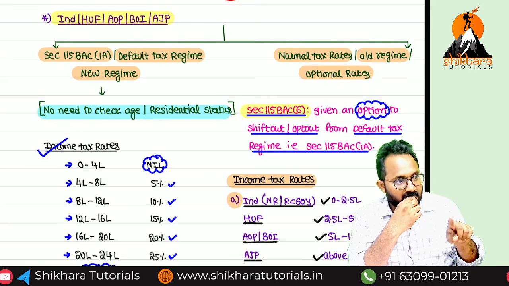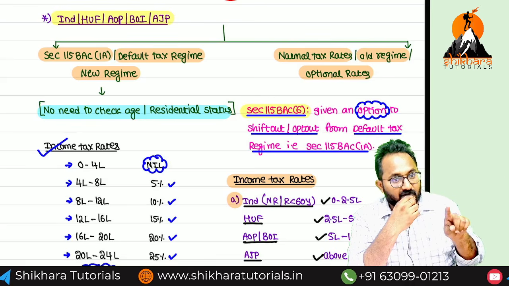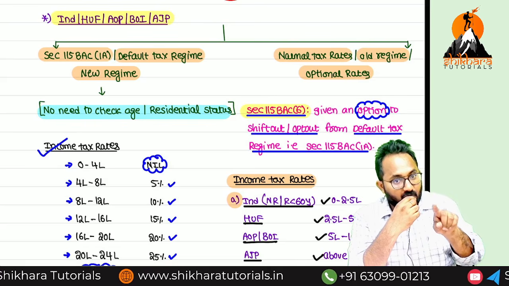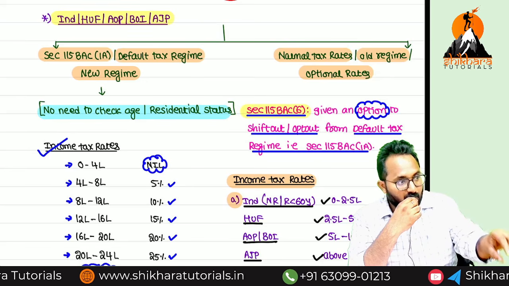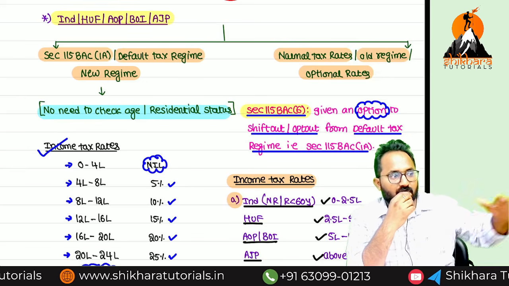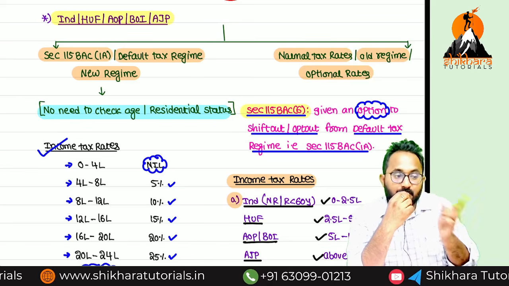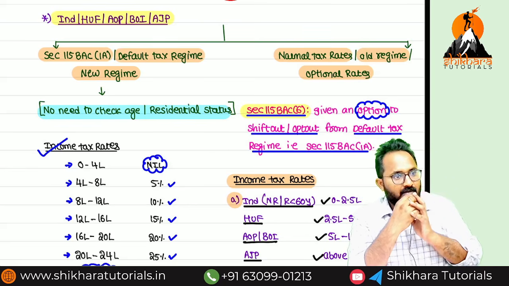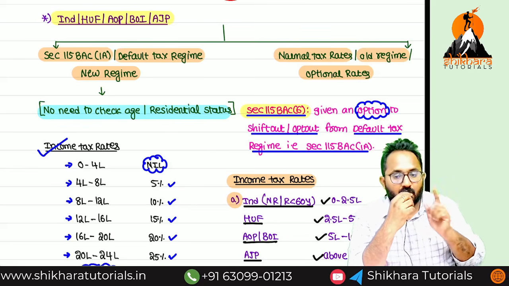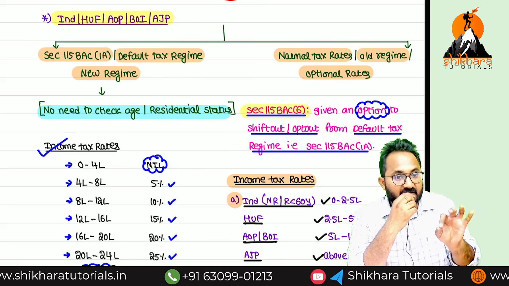Section number? 115BAC, or in the exam they can give it as 115BAC subsection 1A, whatever rates are given in 115BAC subsection 1A. But I don't want to follow 115BAC. Is there any option to opt out from 115BAC? Yes. That option is provided in which section? 115BAC subsection 6.